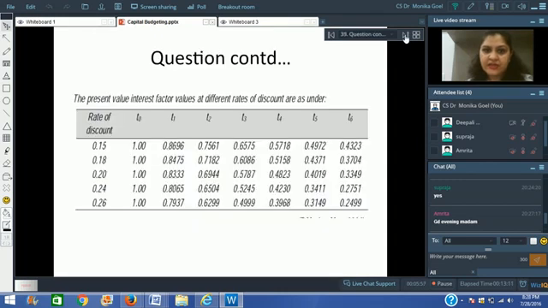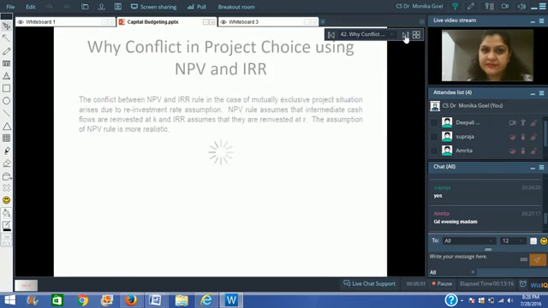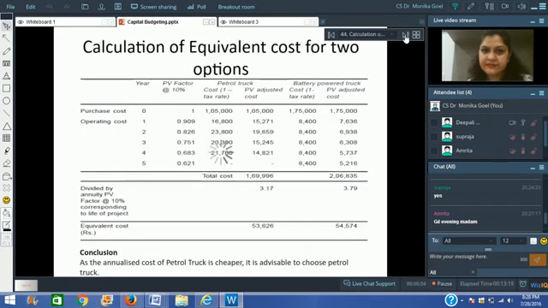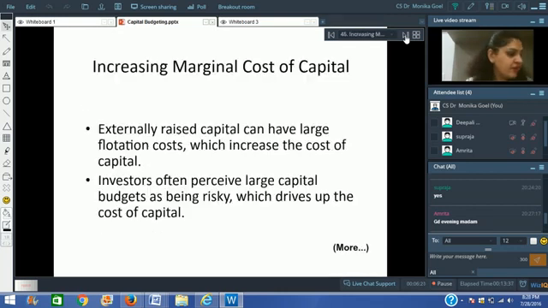These questions we have already discussed, so I'm going a little fast with that. Okay. So here, this is what I was saying, that in case we have got many positive net present value projects, then we can do two things. We can either increase the marginal cost of capital and then select the projects which are left with a positive net present value, or we can go for capital rationing.